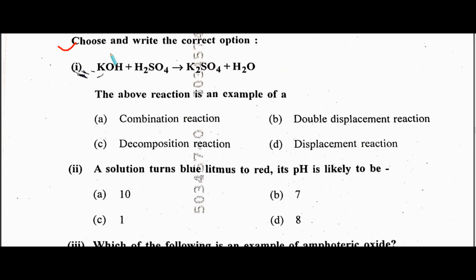Now the question is choose and write the correct options. KOH plus H2SO4 gives K2SO4 plus H2O. It is a double displacement reaction. A solution turns blue litmus to red. Its pH is likely to be 1. It is acidic in nature.